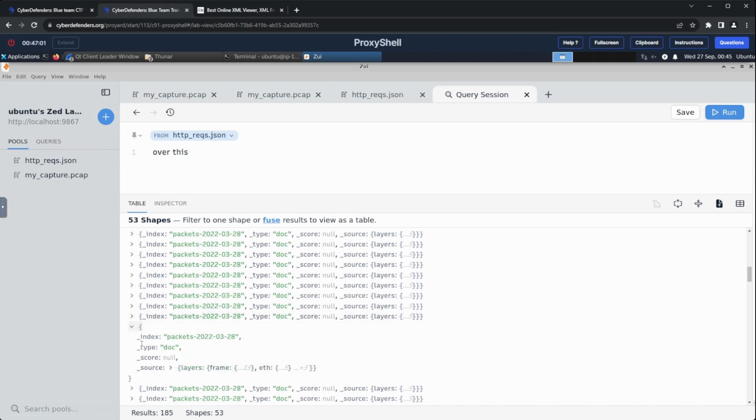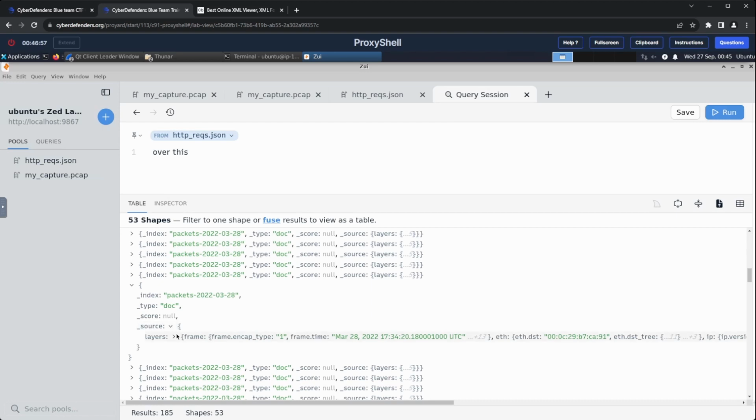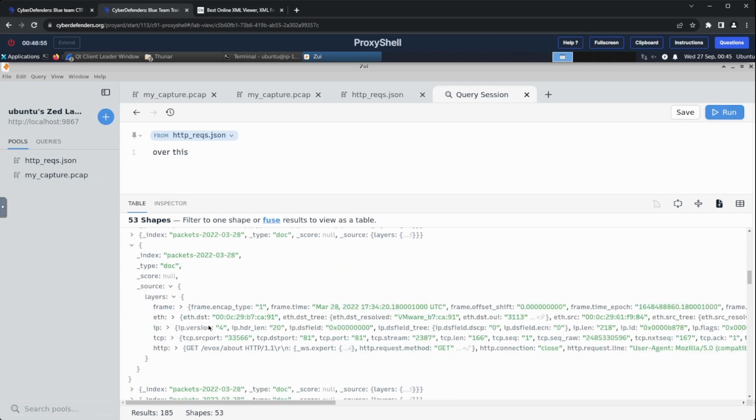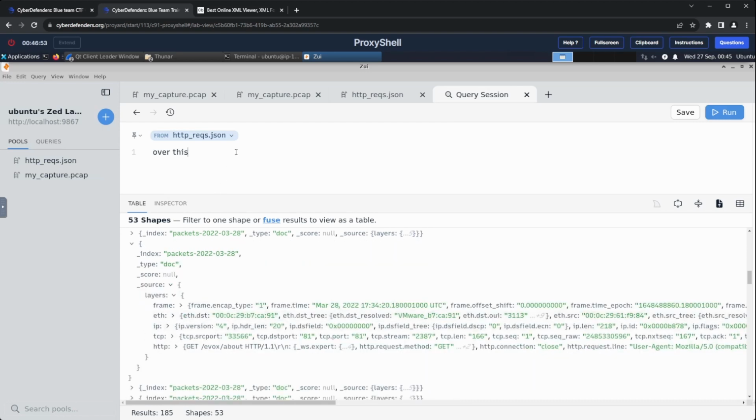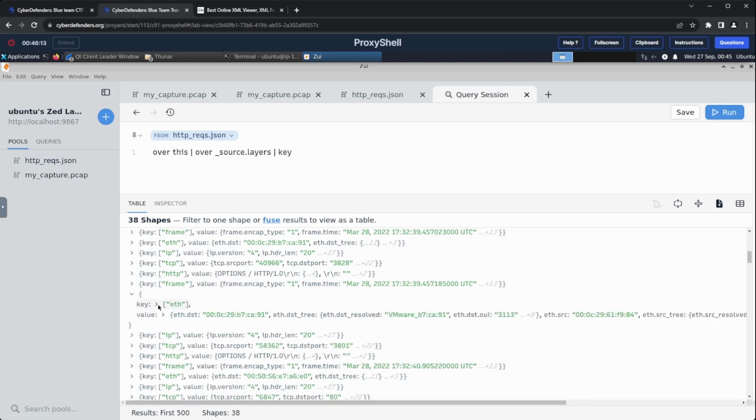Then I inspected a random packet and found that the HTTP frames are nested inside a dictionary. So I did more Zui magic to extract the frames from these nested dictionaries. Then I queried for HTTP frames.